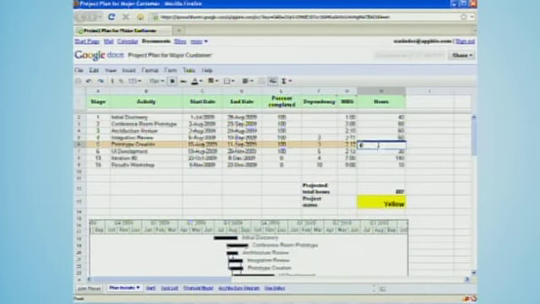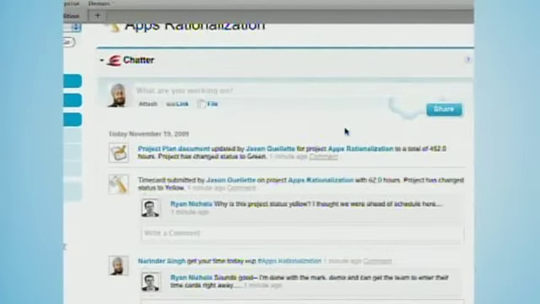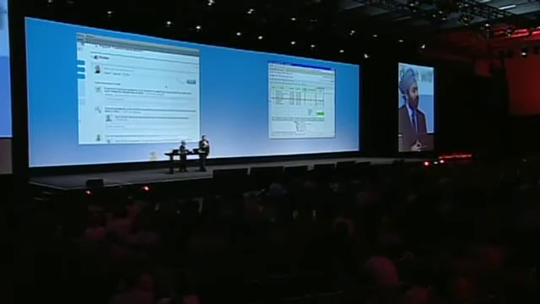And what I'm going to do is change this to 40, because I worked 40 there and 22 here. We're actually ahead and on schedule. It's actually green. Fantastic. But watch this. Did you see what just happened on my original screen? The project plan document chattered. It said, Jason Ouellette updated it for the project Apps Rationalization. We're now down to 452 hours, and the project changed to status green. That's incredible.